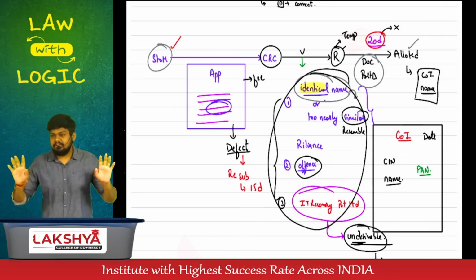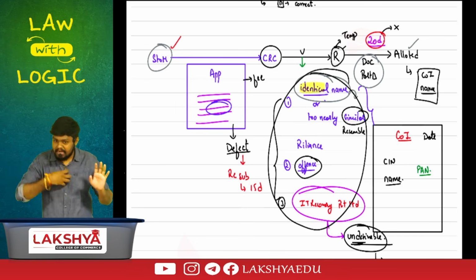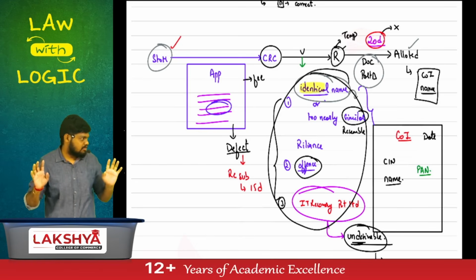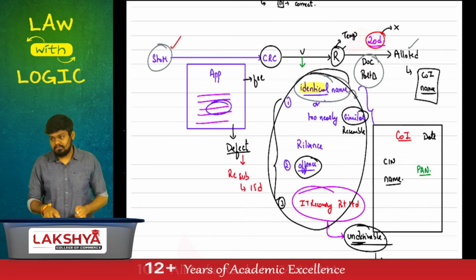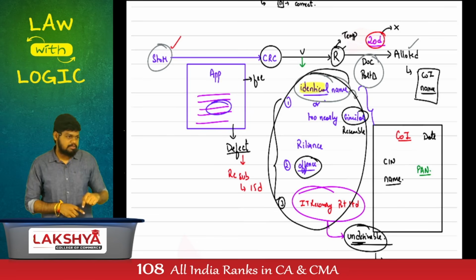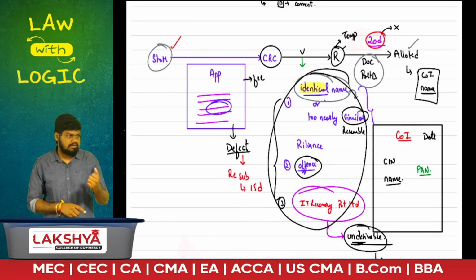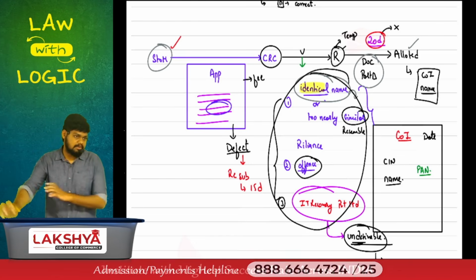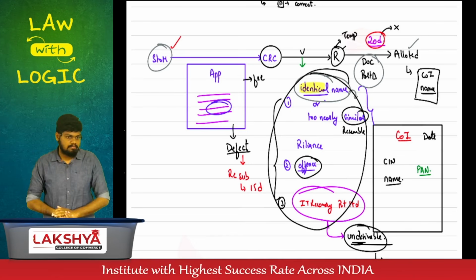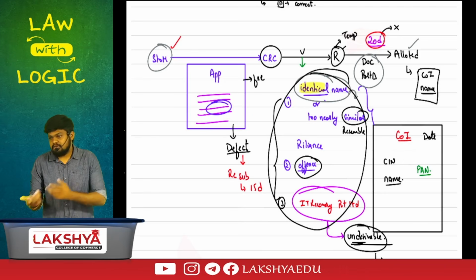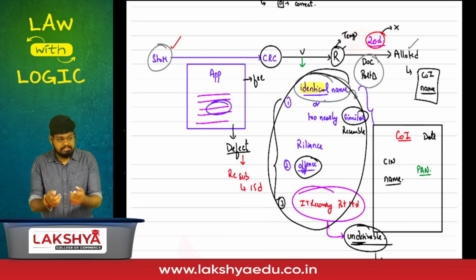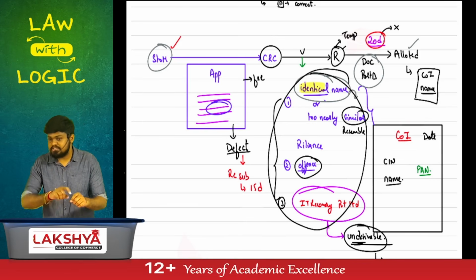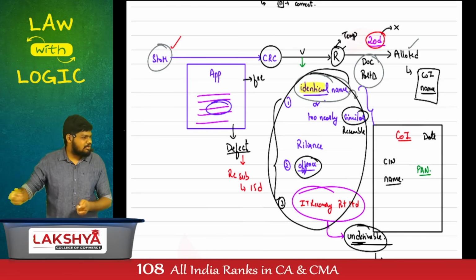In the previous example, I agree. It was whose mistake? Our mistake. If CRC shouts and imposes a punishment on me, I'll accept it. But this time, whose mistake is it? Can CRC come and impose punishments on me? The company has been incorporated with a name which is identical with another company. If it is already incorporated, CRC's mistake is there, I agree. But if it is already incorporated with an identical name, can we continue?